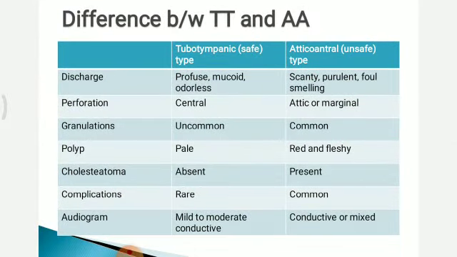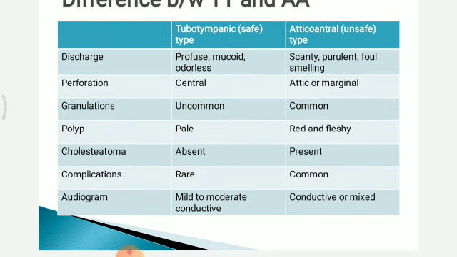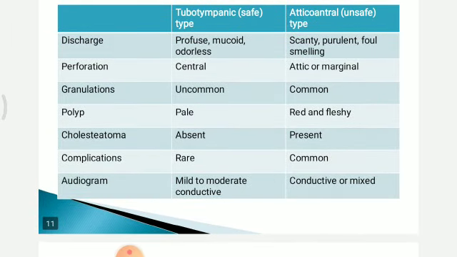This table shows difference between tubotympanic and atticoantral disease. Discharge is profuse and mucoid in tubotympanic and scanty and purulent foul smelling in atticoantral variety. Perforation is central in safe type. Attic perforation or marginal perforation in unsafe type. Marginal means perforation is near the margin of bony canal. So perforation is not covered all around by normal tympanic membrane.